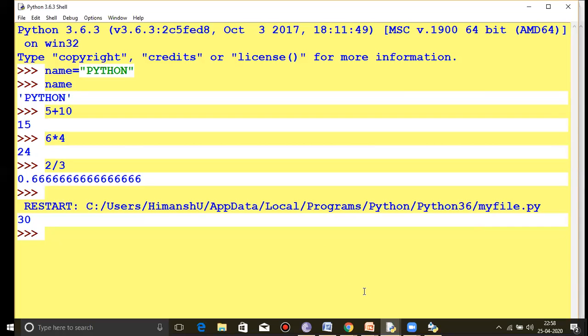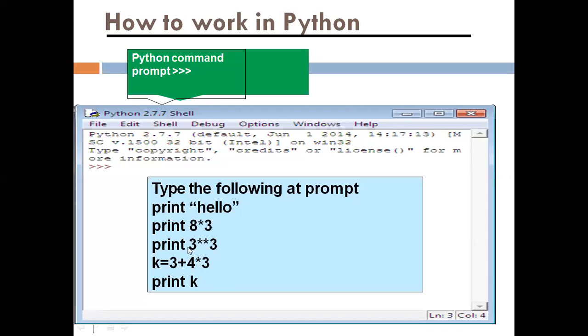So here you can give direct commands in interactive mode as well as script mode. These commands can all be done directly in interactive mode.